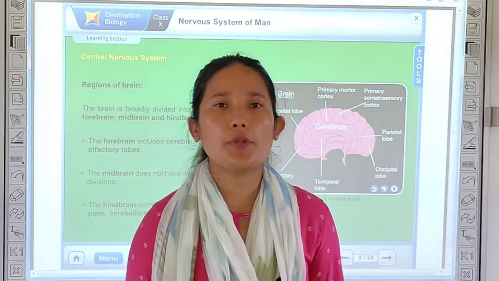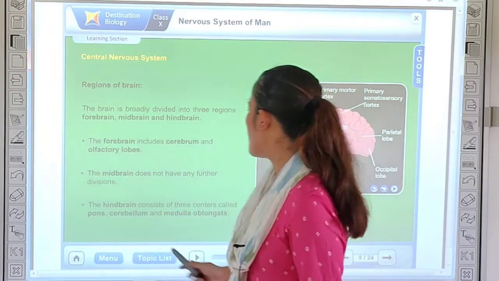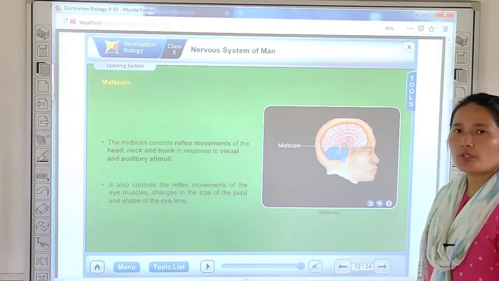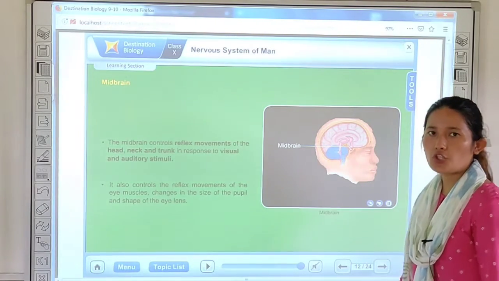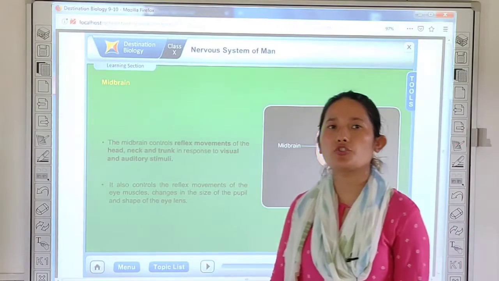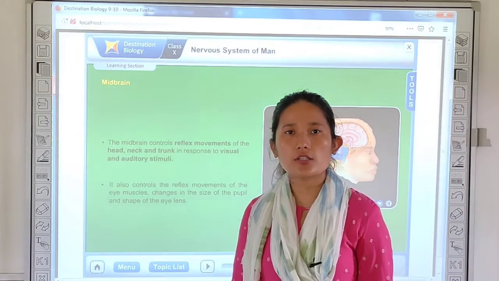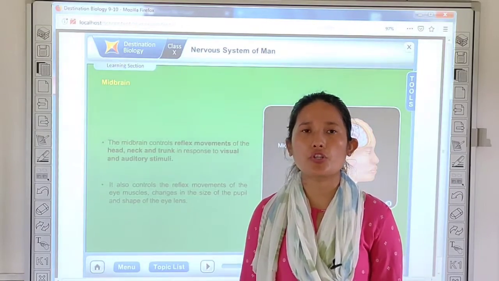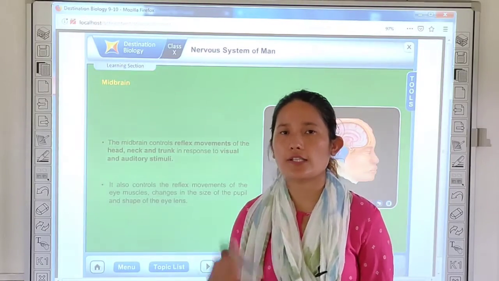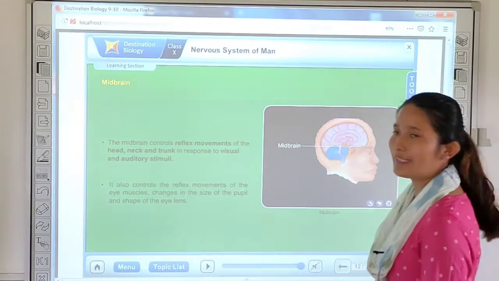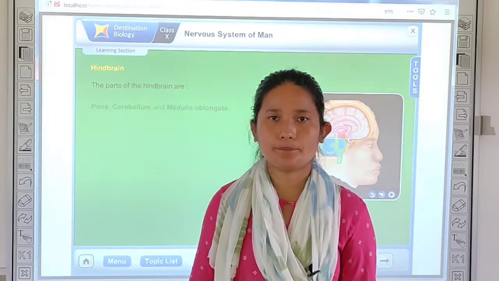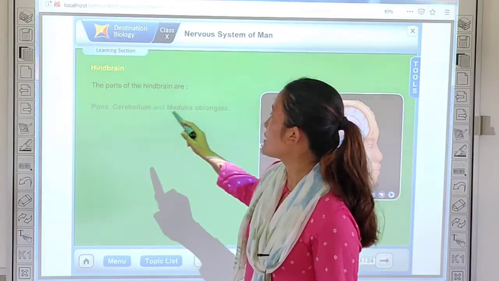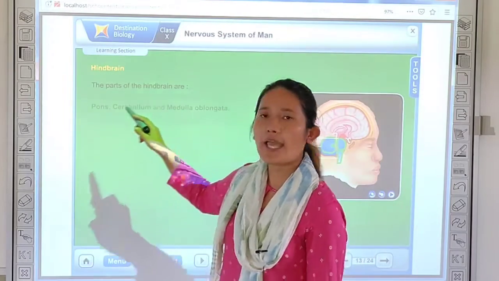Now next we will be discussing the midbrain. The middle part of a brain is referred to as a midbrain. Okay, the function of midbrain is to control the reflexes related to your eyes, ears. For example, if I throw a pen at you, you will simply shut your eyelids, right? That reflex is controlled by your midbrain. Next is the hindbrain. Your hindbrain can be divided into three parts: cerebellum, medulla oblongata and pons.